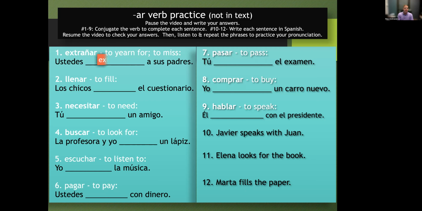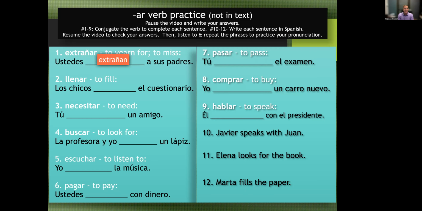Número 1. Ustedes extrañan a sus padres, ¿verdad? We have our infinitive extrañar. We took off the AR. We get extrañ. And then we add the AN because that's the form for ustedes, the third person plural form. And our sentence is ustedes extrañan a sus padres. So clase repitan. Ustedes extrañan a sus padres.